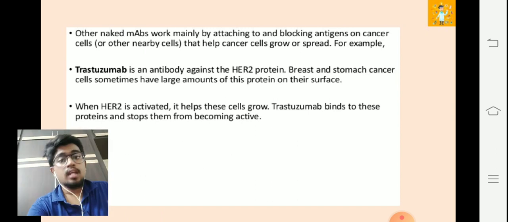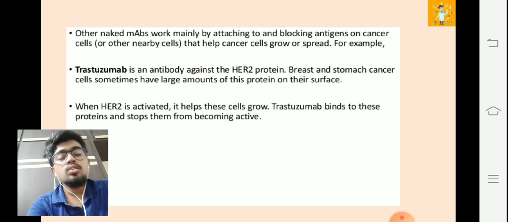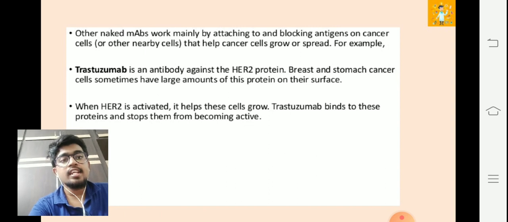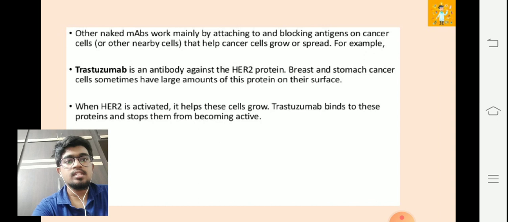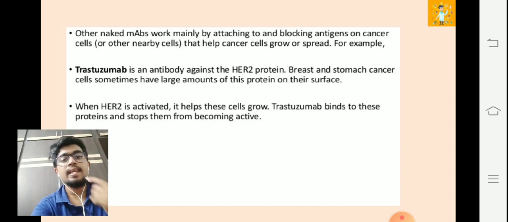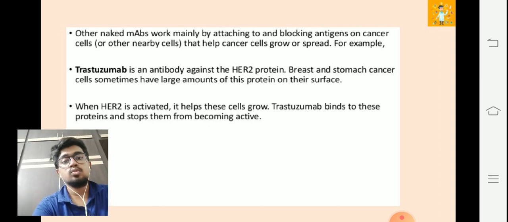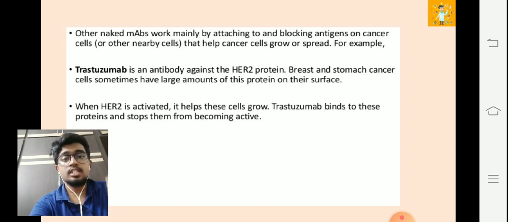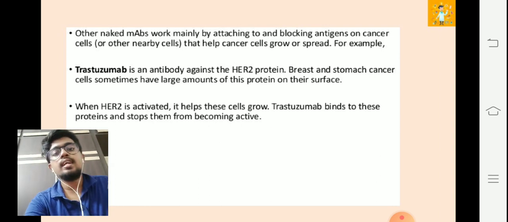So there are more to add. Other naked monoclonal antibodies work mainly by attaching to and blocking antigens on cancer cells. Whatever antigens are present on the cancer cells, some naked monoclonal antibodies attack them, get attached and block those antigens that help cancer cells grow or spread. They specifically detect which antigen is helping the tumor cell to grow, get attached to them, and destroy them. That's how some naked monoclonal antibodies act.